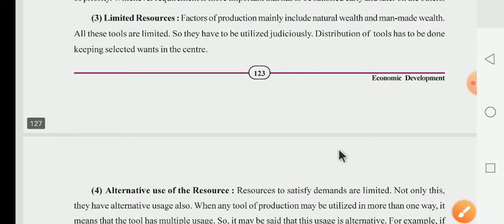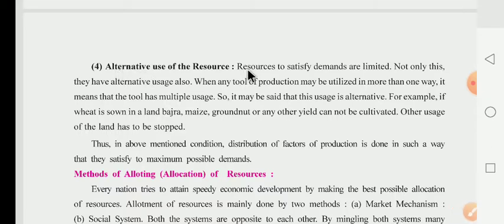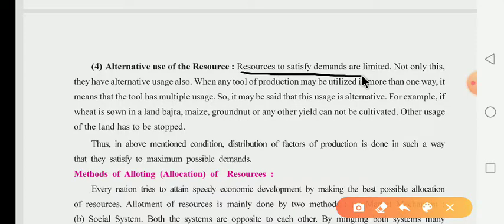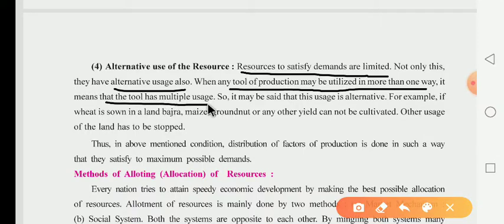Now the next topic, the fourth one, is alternative use of resources. Resources to satisfy demands are limited. Whatever resources there are, they satisfy demands only to a limited extent, and you know very well that human needs are unlimited. So resources only satisfy the limited demands of human beings. Not only this, there is also alternative use. A tool of production may be utilized in more than one way, which means the tool has multiple uses.